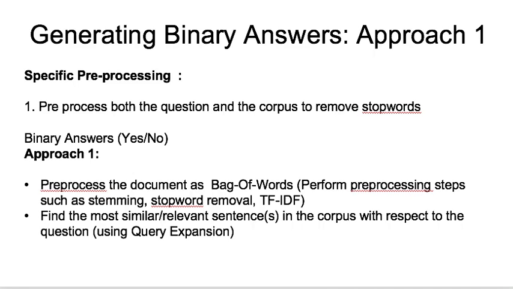Next, we move on to our answering phase. So the first approach is for generating binary answers in the form of yes or no. So for this specific task, our first approach is to model the corpus as a bag of words model and perform common preprocessing tasks such as stop word removal, stemming, etc. And then we find the most similar or relevant sentence in the corpus with respect to the question. So to do this, we will treat the question as a query and do query expansion to match additional sentences which may not have the same exact words.